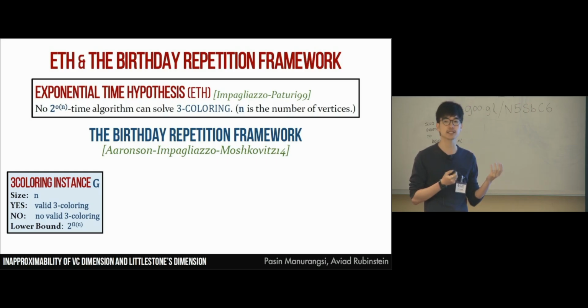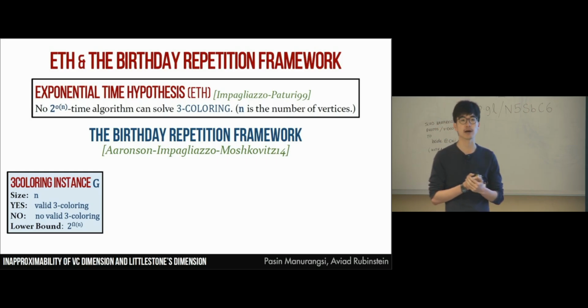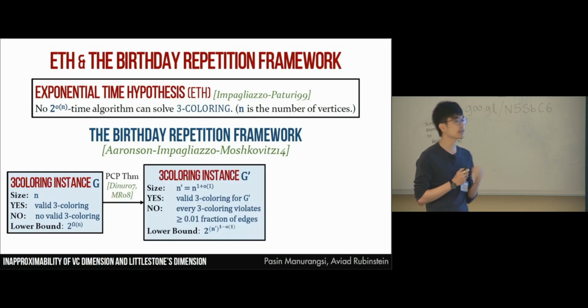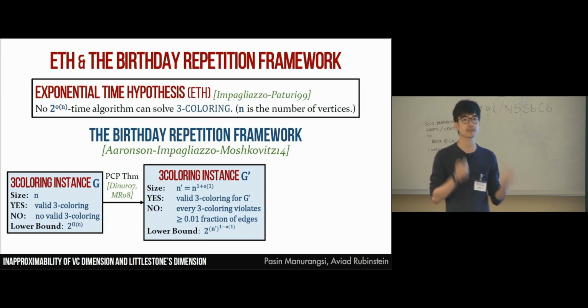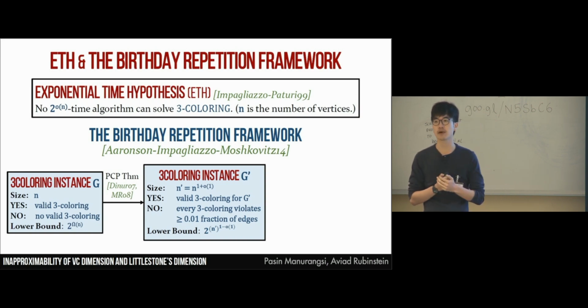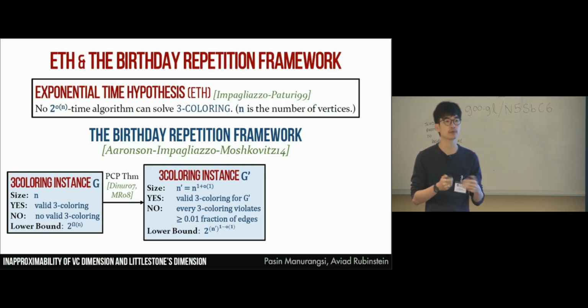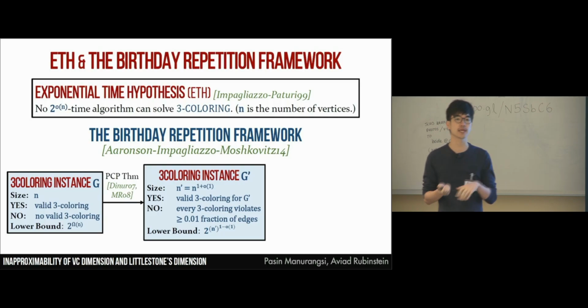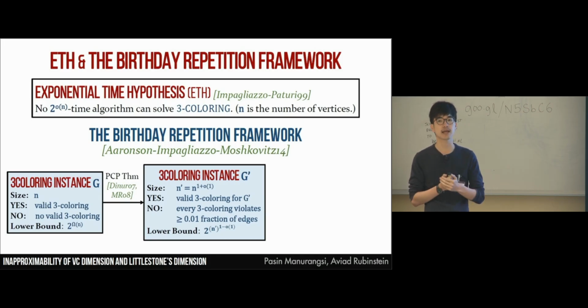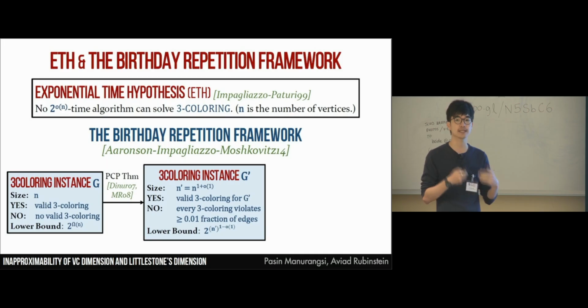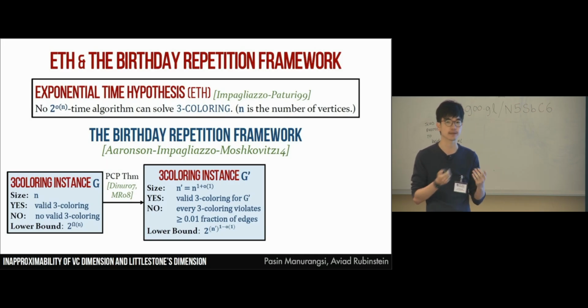And assuming ETH, we have an exponential time lower bound on this problem. In the first step of the framework, we apply the PCP theorem. For the purpose of this talk, just think of the PCP theorem as producing another graph G prime, where in the yes case, G prime remains tree colorable. But in the no case, not only is it not tree colorable, but every tree coloring actually violates many edges, at least 1% of the edges, say.